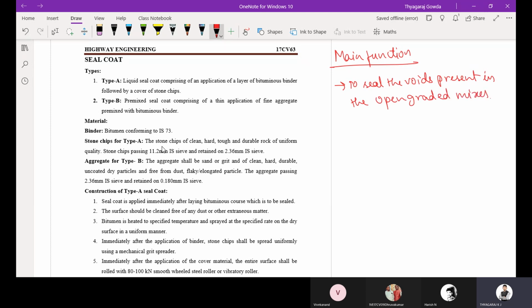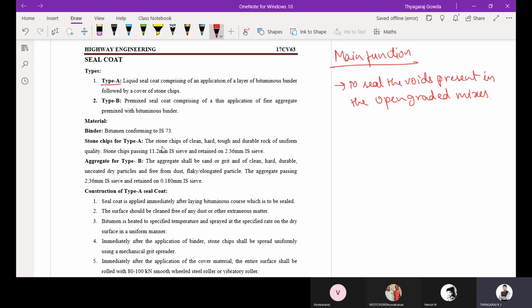In dense graded mixes, the voids are filled with bitumen and fine aggregates. But when it comes to open graded premix mixes, you have to use this seal coat. Then what are the various types of seal coats?